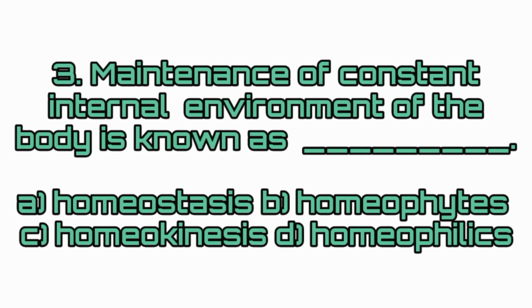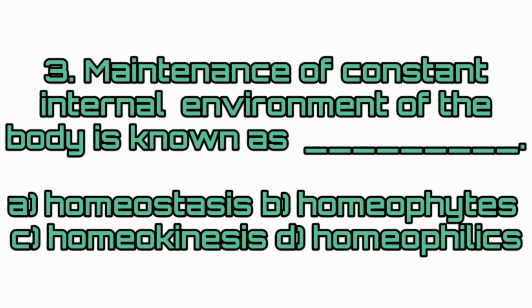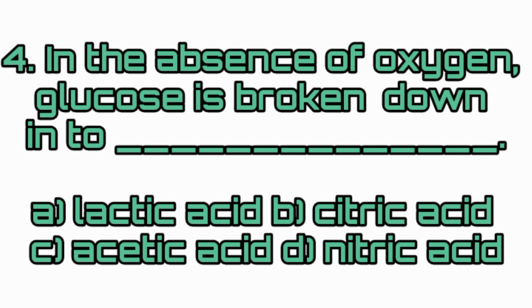Third question. Maintenance of constant internal environment of the body is known as dash. Answer: option A, homeostasis. Maintenance of constant internal environment of the body is known as homeostasis.